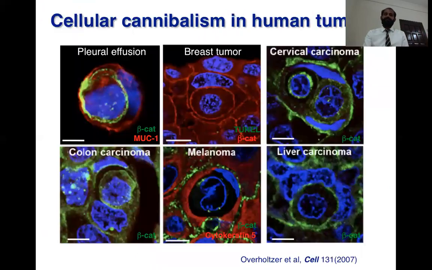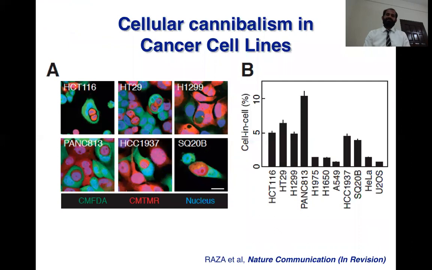These results confirm that the cells which are internalized are healthy cells. They also confirmed these studies in human tumors. They stained the human tissues with different markers of their cellular boundaries and nuclear staining. They found a structure like this: if you see, this is the complete cell boundary, and this is the complete cell boundary of the internalized cell. This shows that the cell inside is a completely live cell, not debris or something else.